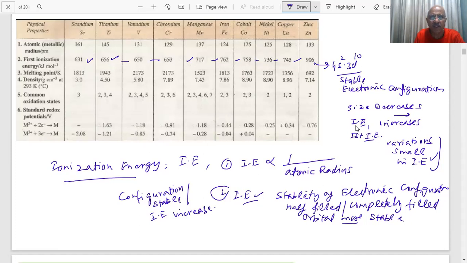Wherever such things are there, half filled or completely filled, there will be variations in the ionization energy. The first ionization in general increases, and the magnitude of the increase in second and third successive ionizations is much higher. There will also be variations once one electron is removed. The 3d and 4s are quite close in energy, and an electron can move from 4s to 3d. The stable electronic configuration will also decide the ionization enthalpies of these transition elements.